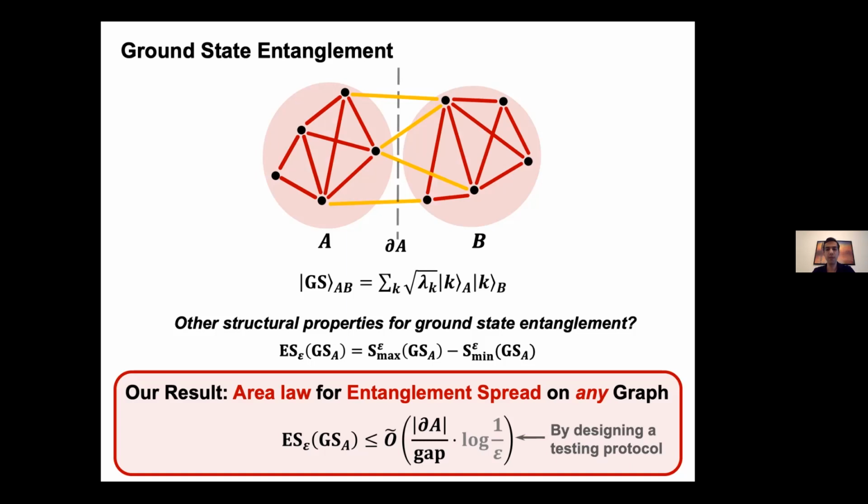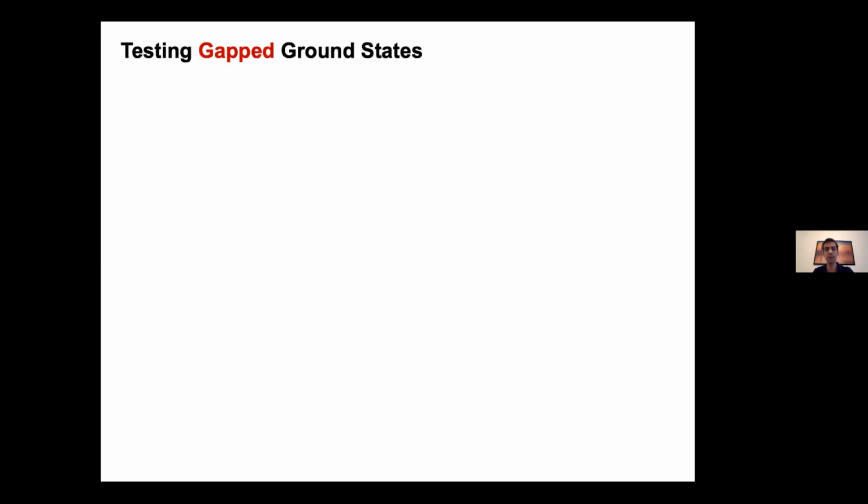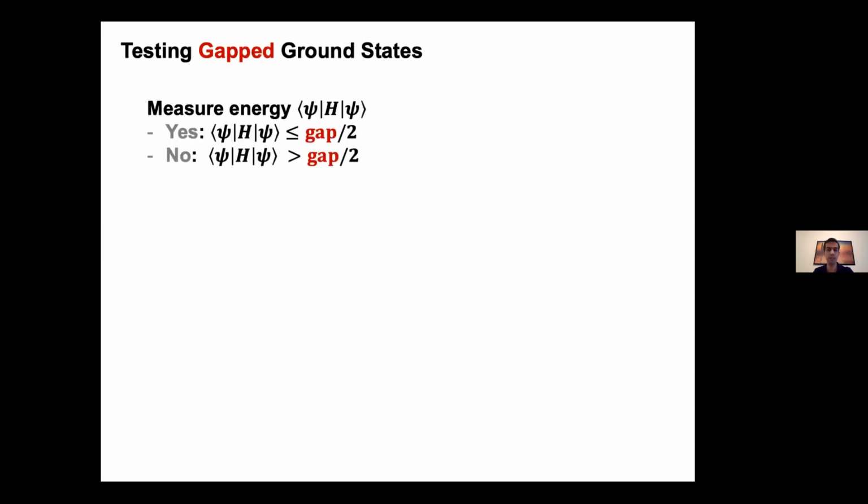The way we prove this is by designing a communication protocol for testing the ground state. And then we're going to use the theorem we had earlier in the talk to connect the complexity of testing protocols to an upper bound on the entanglement spread. So let's see how we can test gapped ground states.